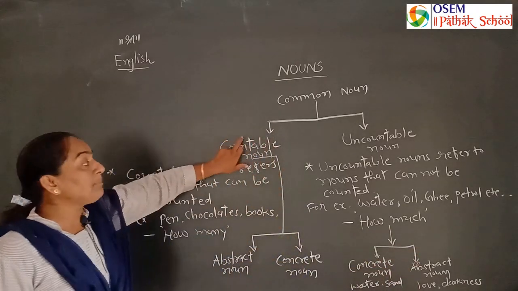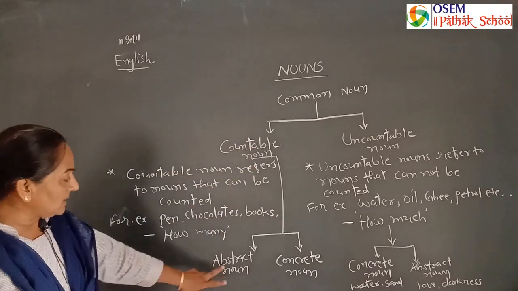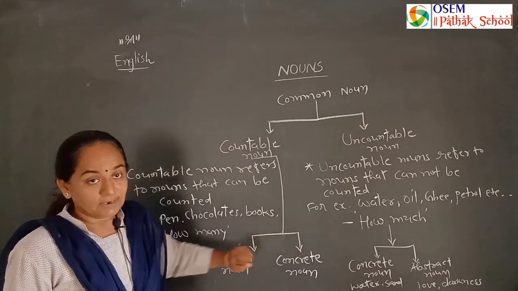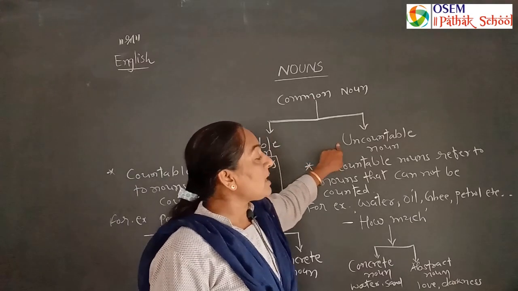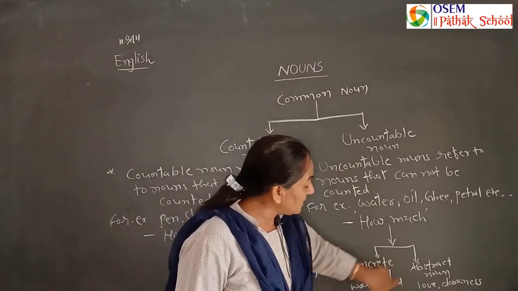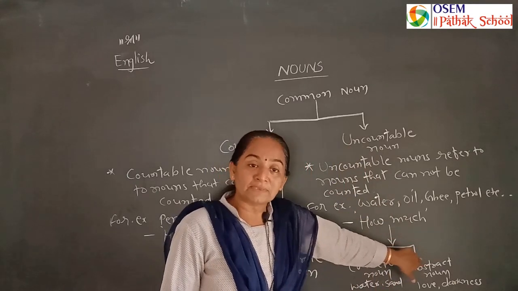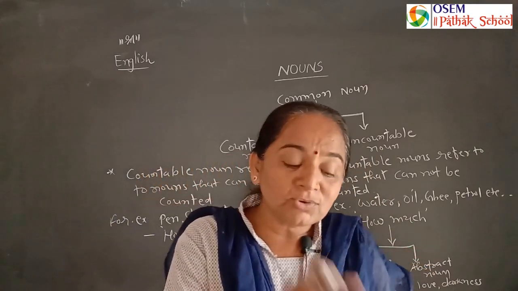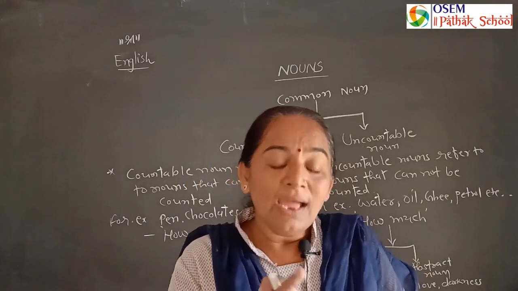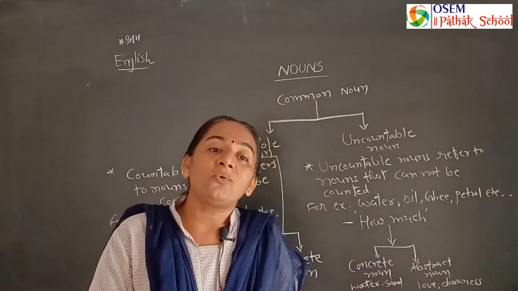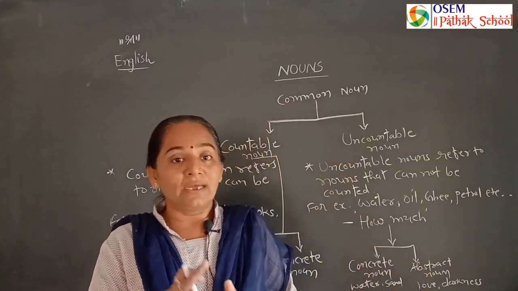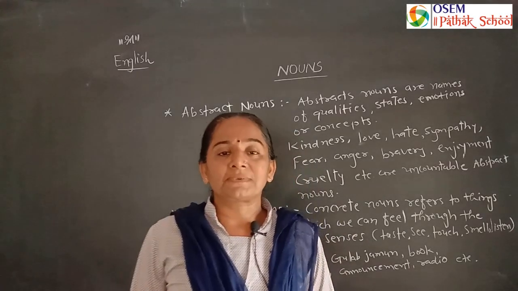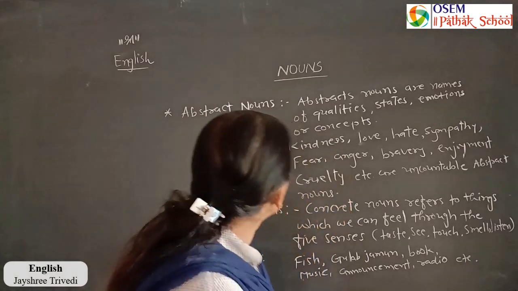Another part of the countable noun is two: abstract noun and concrete noun. And another part of uncountable noun is also only two: concrete noun and abstract noun. Abstract nouns and concrete nouns can be countable and can be uncountable too. Let's understand abstract nouns and concrete nouns.